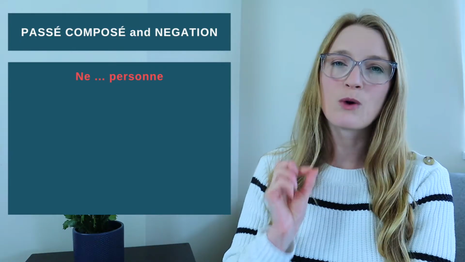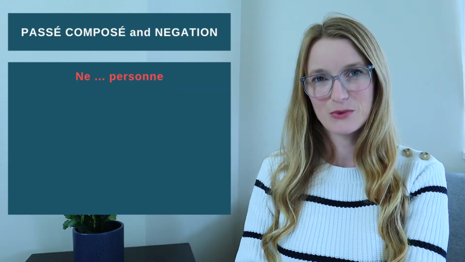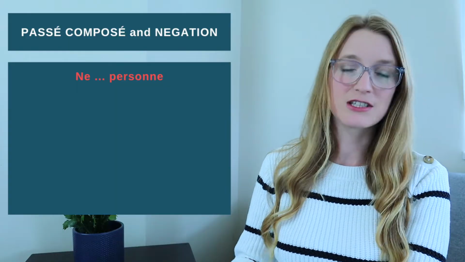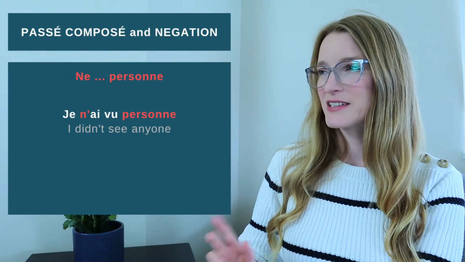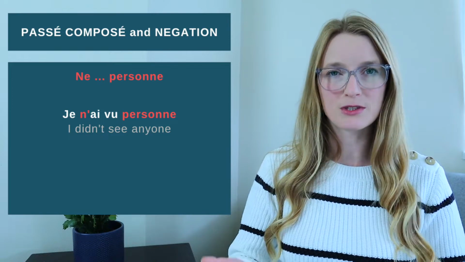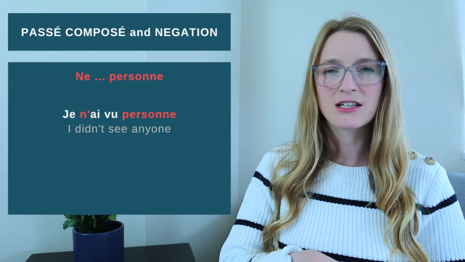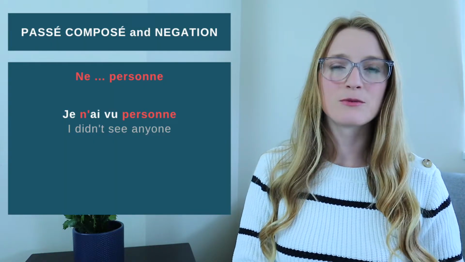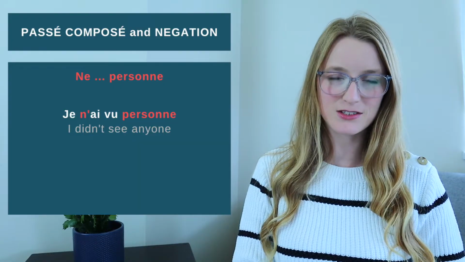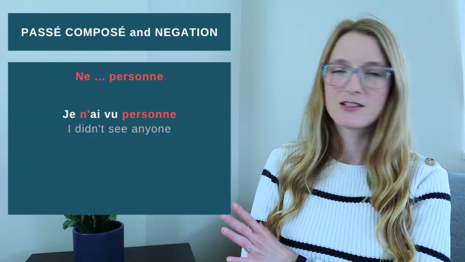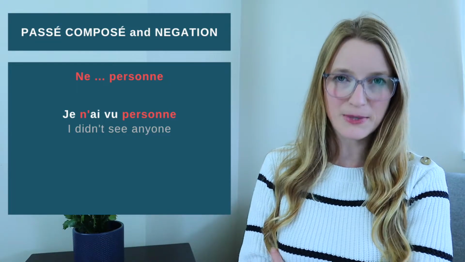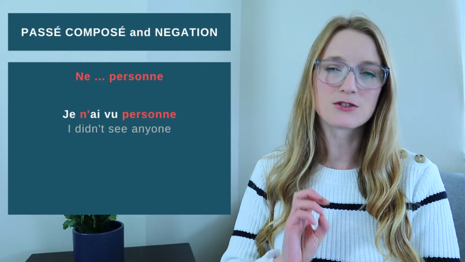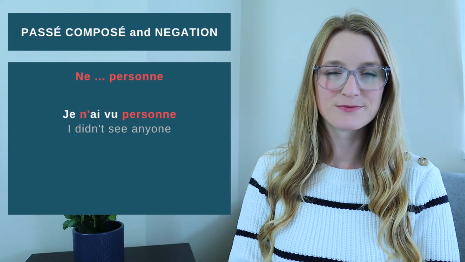I have to be honest, there is one negation that doesn't work the same way, and it's ne personne. I always say it would not be French if there was not at least one exception. So ne personne is actually going to be around the whole verb. Not only around the auxiliary, it's going to be around the whole verb. So let's see. Je n'ai vu personne. So here the verb is ai vu. Ne is before the auxiliary, personne is after the past participle. I didn't see anyone, but that's the only one.